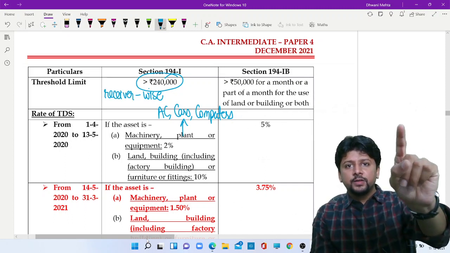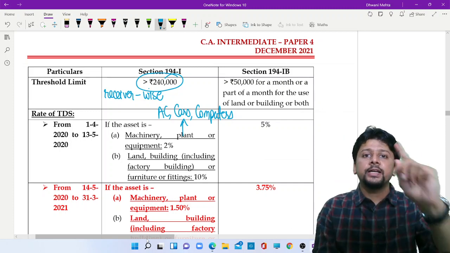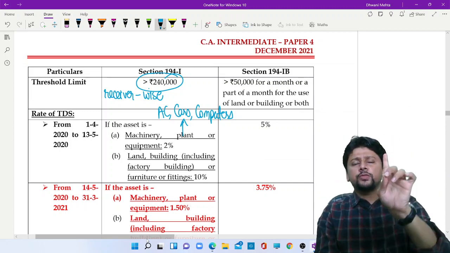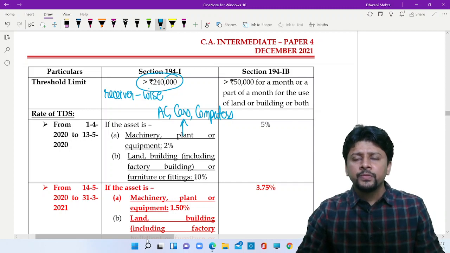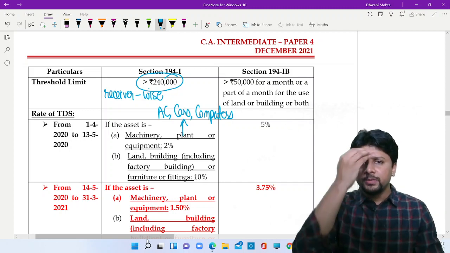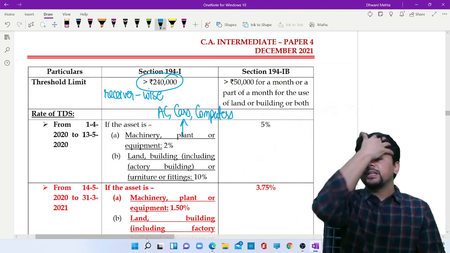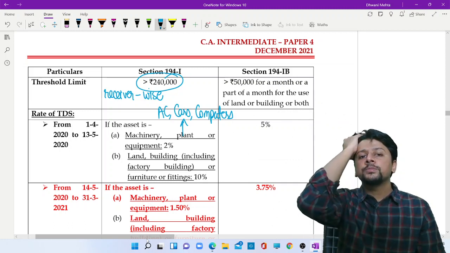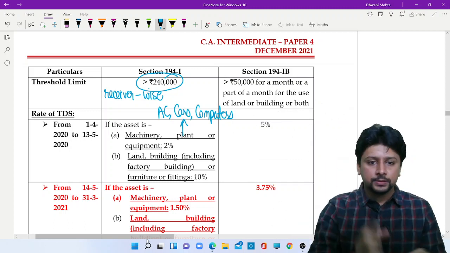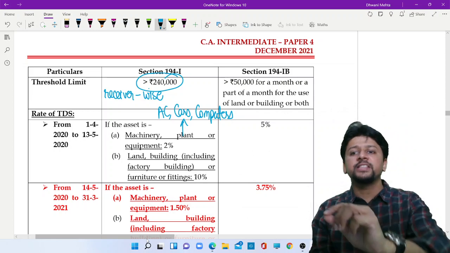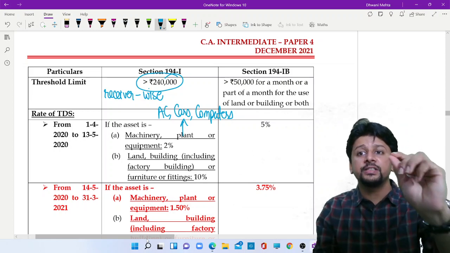To that one receiver, if I am paying rent greater than 2,40,000, whether it is for a single asset or multiple assets, whether it is for 12 months or less than 12 months, then I am supposed to deduct TDS. It is not transaction wise, it is person wise, receiver wise.